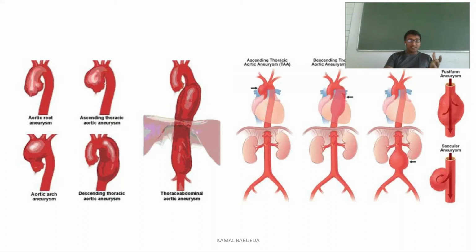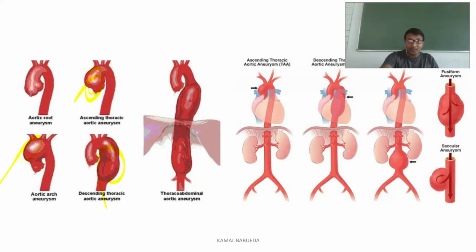So as we are discussing based on the location, an aortic root aneurysm is one coming at the root. If it is coming at the thoracic ascending aorta, they call it ascending thoracic aortic aneurysm. If it is coming at the arch of the aorta, you call it aortic arch aneurysm. If it is coming in the descending aorta, you call it descending thoracic aortic aneurysm. If it is coming in the thoracoabdominal region, you call it thoracoabdominal aortic aneurysm.